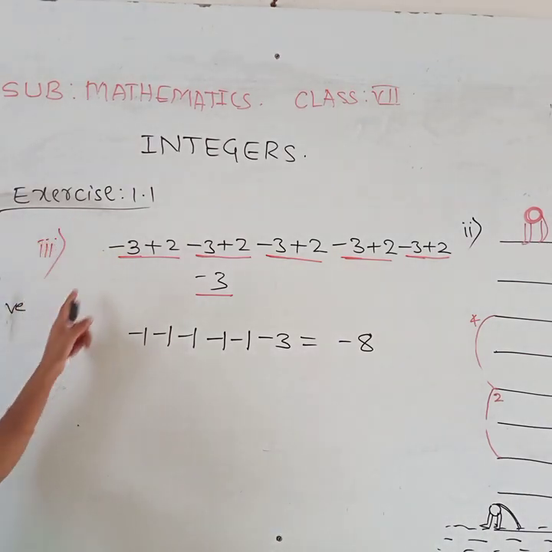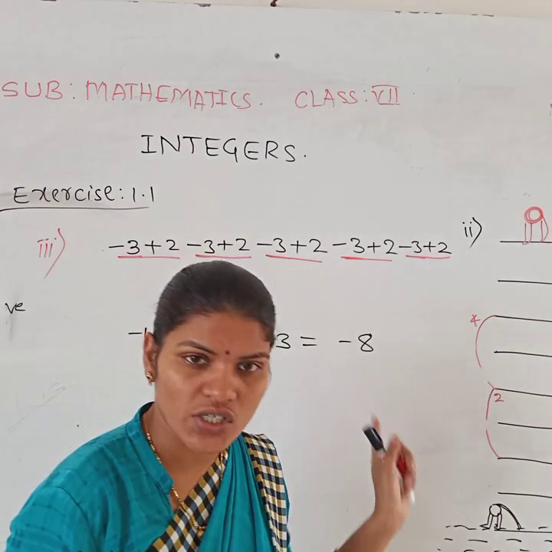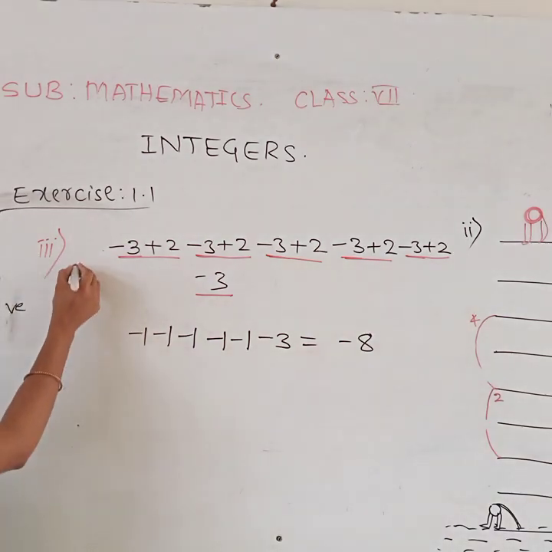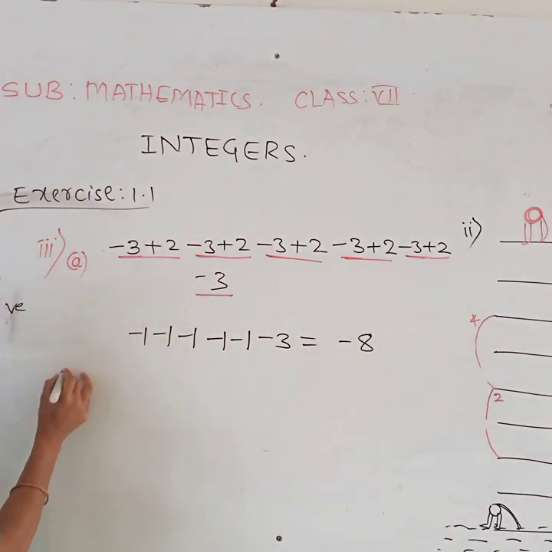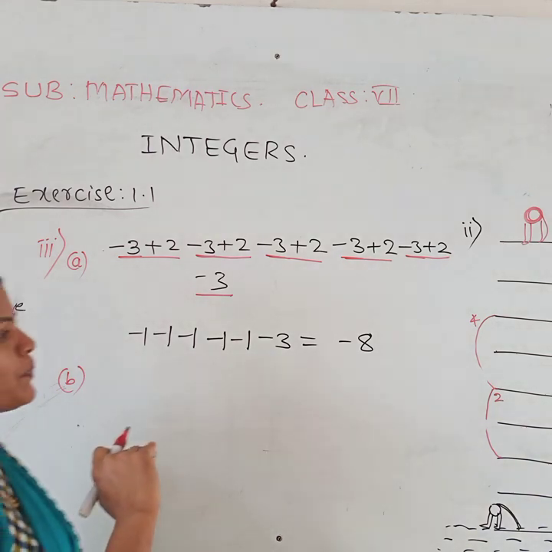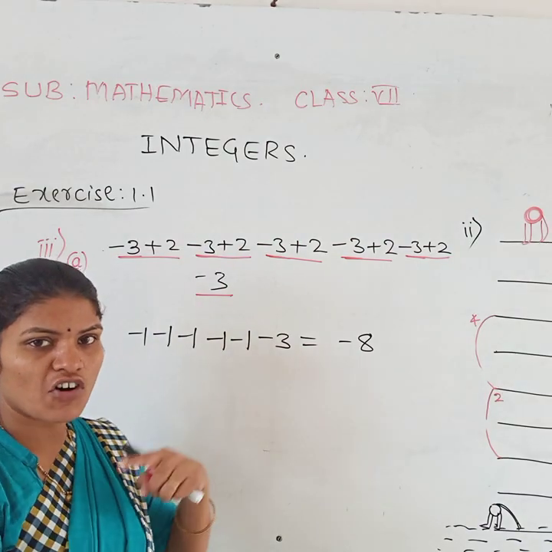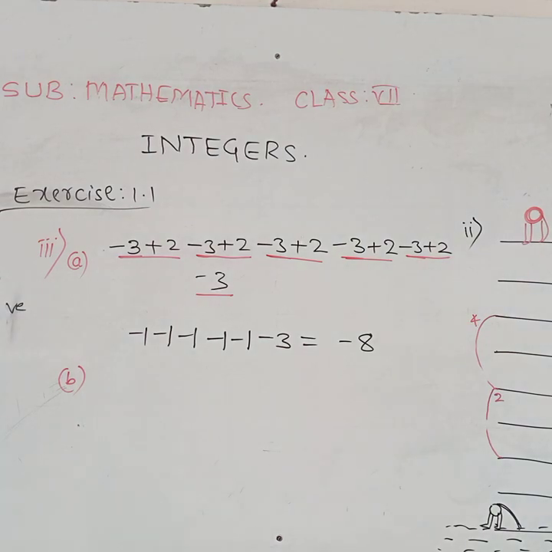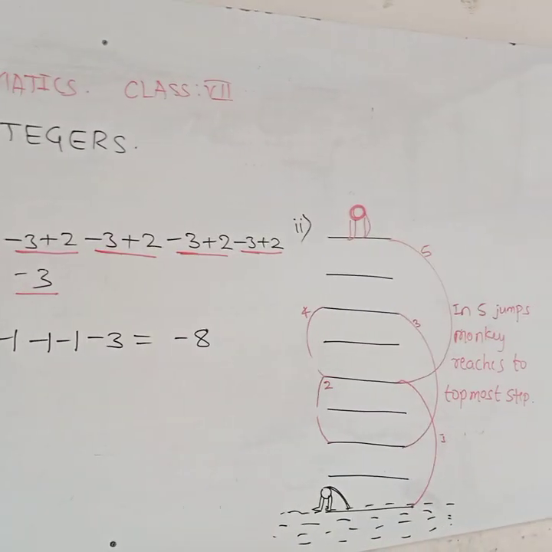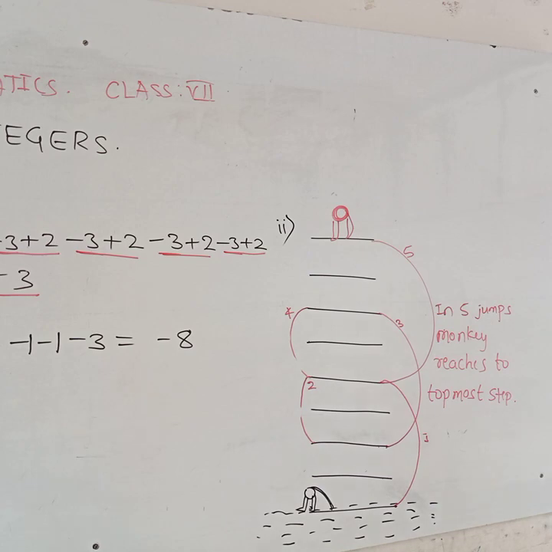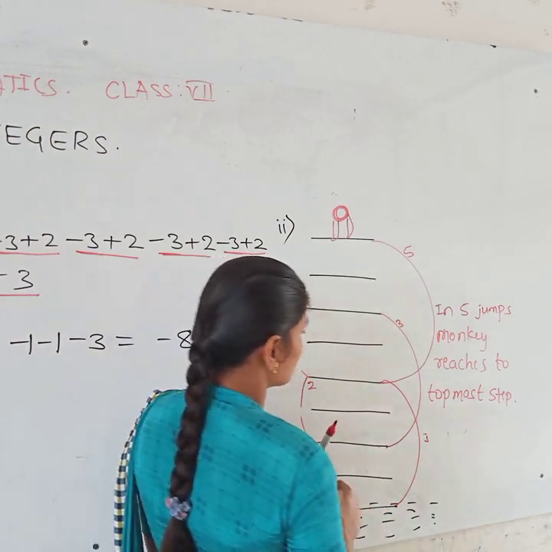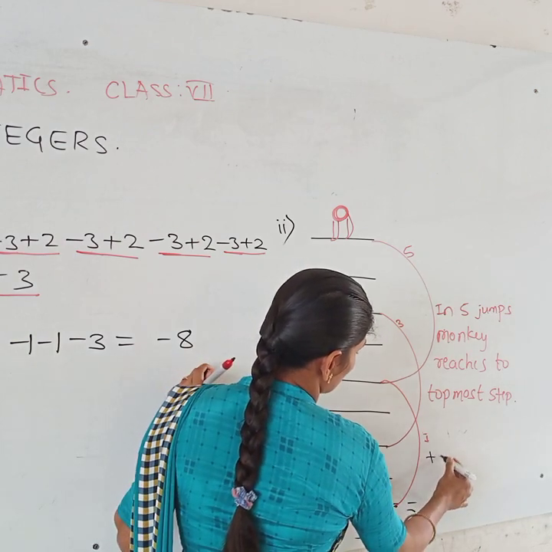We are representing condition 1 as well as condition 2 by using the integer. Then this is the condition 1. Then the condition 2. What has he given? 4 step up, 2 step back. 4 step up, 2 step back. Means just observe here in this second diagram. 4 step up, means up we are considering as what? Positive integer, plus 4.